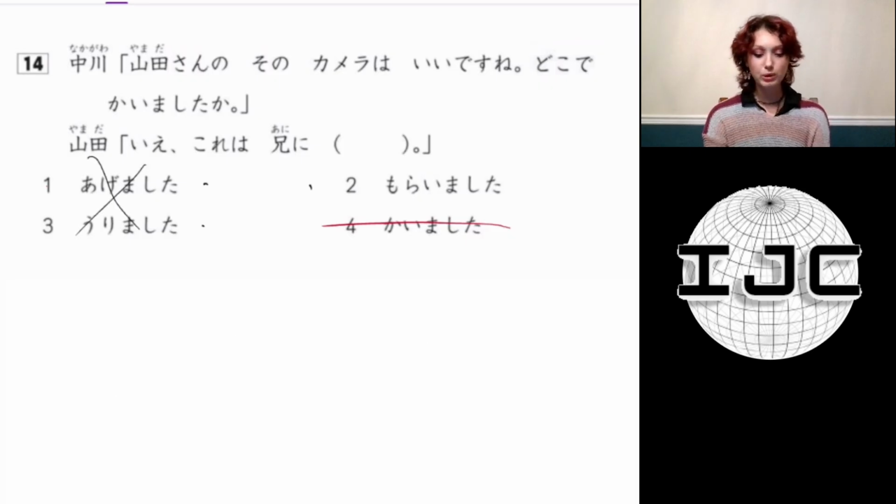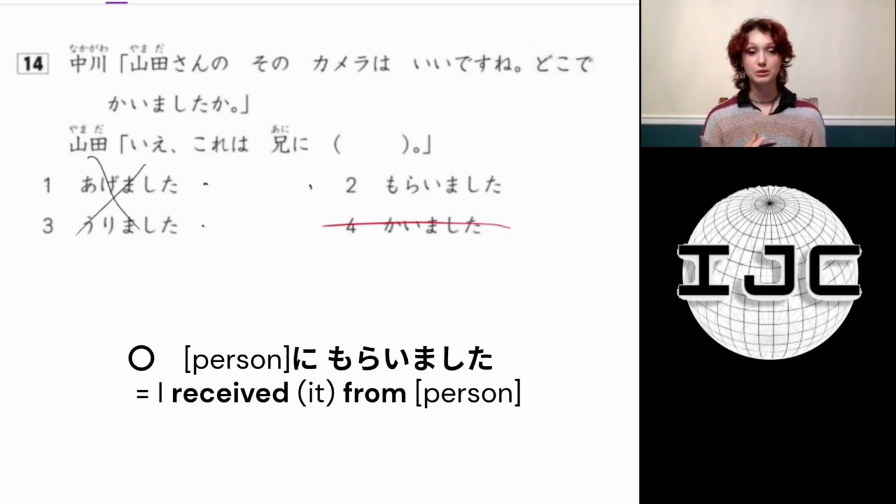Alright, that leaves moraimashita, which is received. He received it, or he got it from his older brother. And that's correct, that makes sense contextually, and moraimashita can use ni and kara interchangeably to talk about who he got it from. So, ani ni moraimashita is the correct answer.